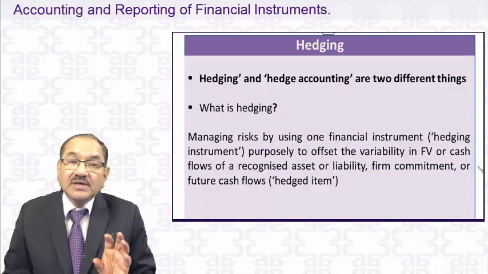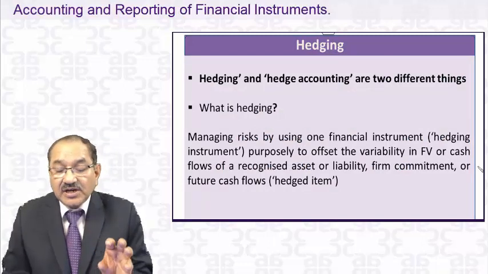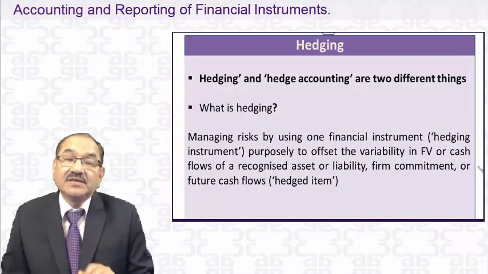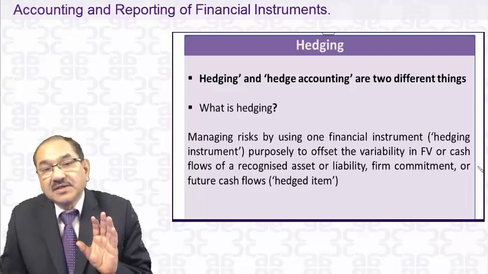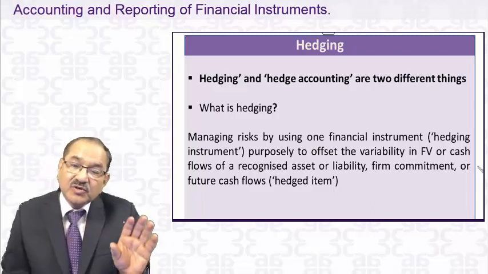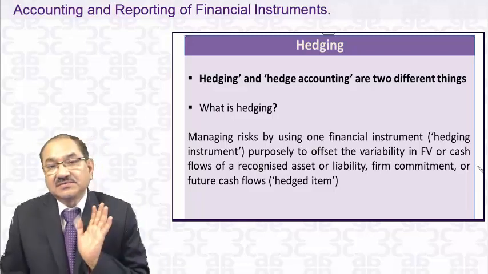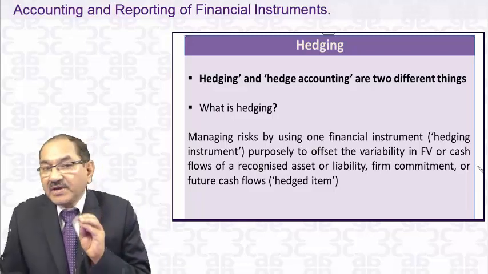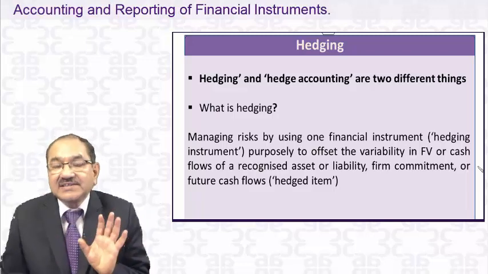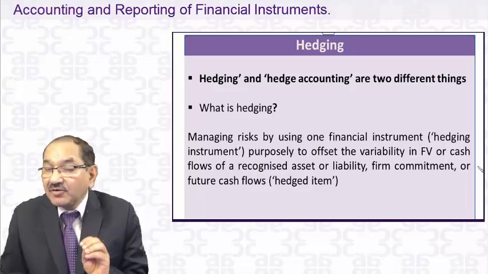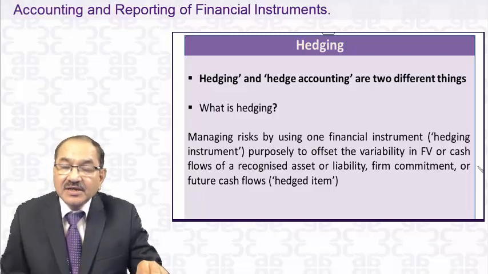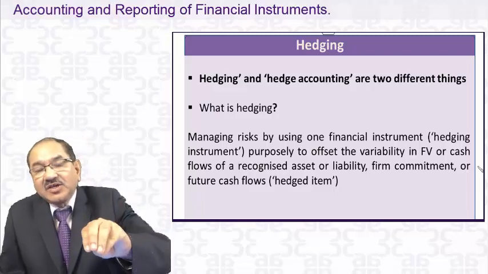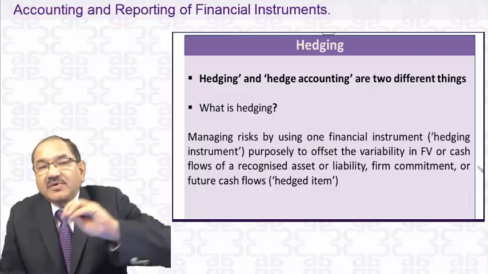Now we are talking about hedge accounting. Hedging and hedge accounting are two different things. You may be doing hedging, but not doing hedge accounting. Hedge accounting is an optional thing. You have booked a forward cover; under AS 11 you have a certain accounting for forward cover.